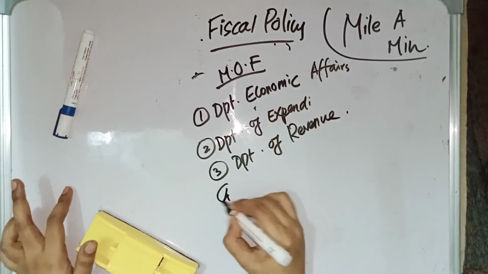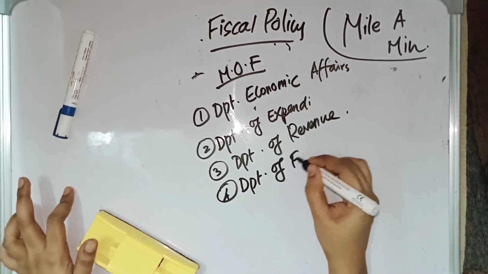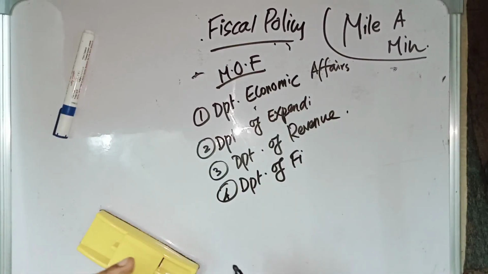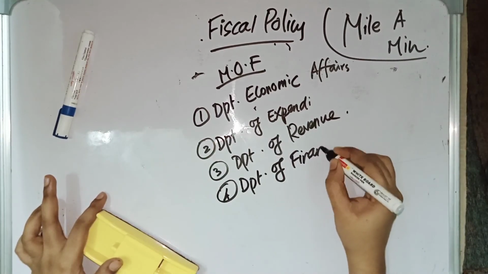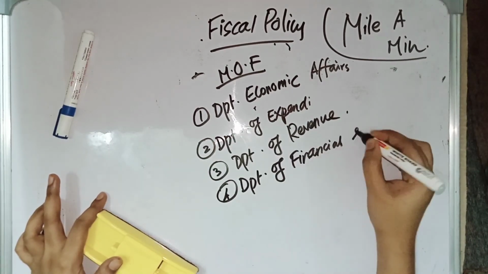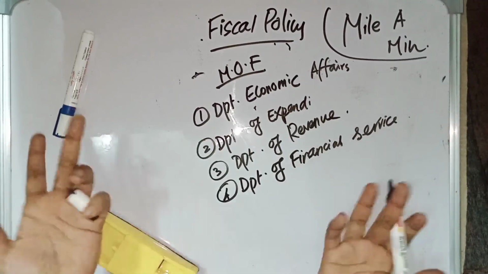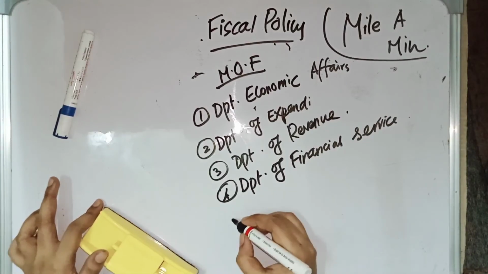That's it. The fourth one is the Department of Financial Services. The Department of Financial Services works towards financial inclusion. It works on inclusive growth. Financial inclusion means banking service to all, financial service to all. It gives schemes for financial inclusion. That is the Department of Financial Services.